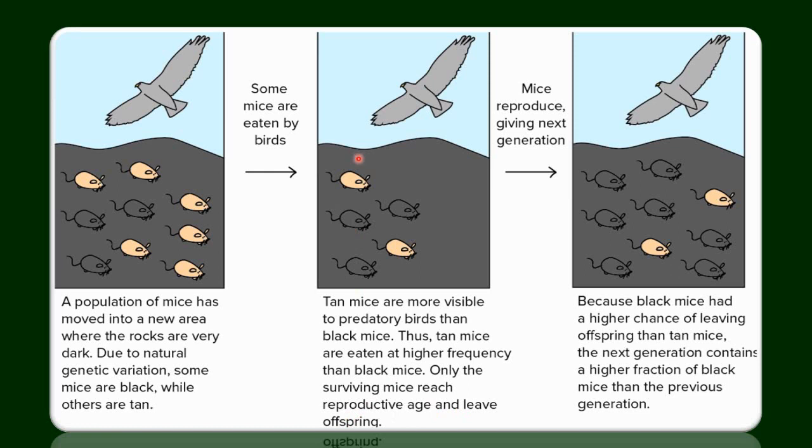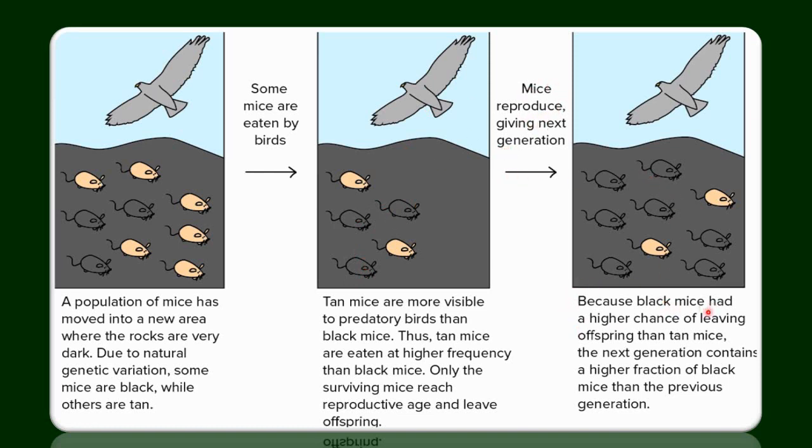Naturally, the tan mice, which are easily located by the predator, are eaten up faster and reduce in population, whereas the black mice manage to survive and reproduce, giving the next generation.